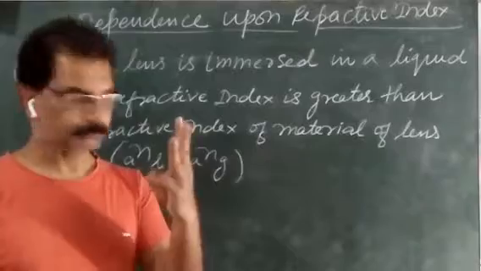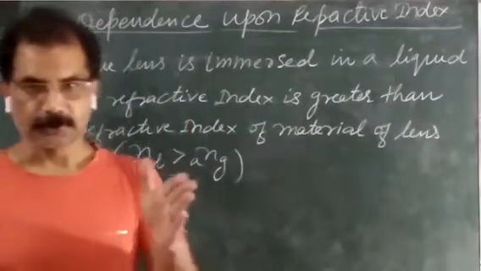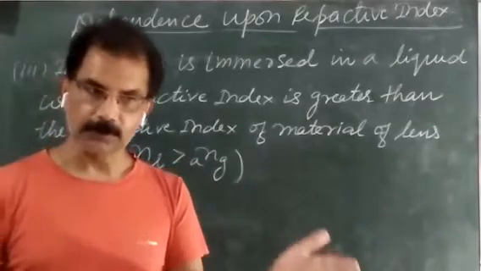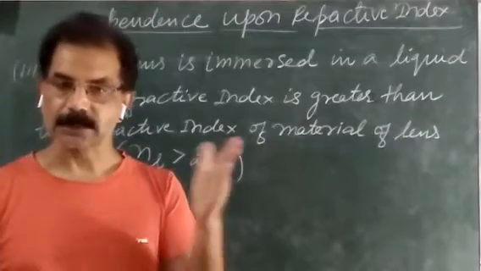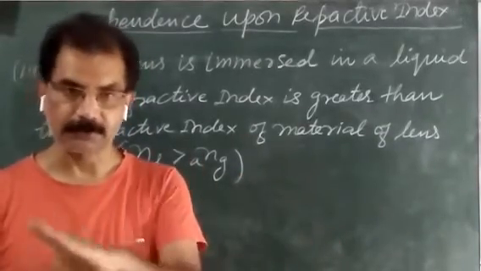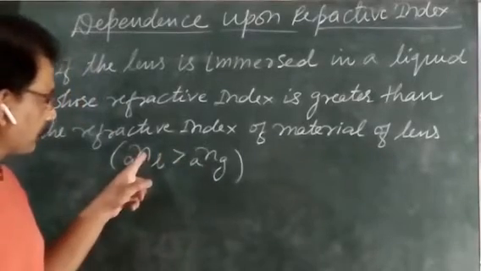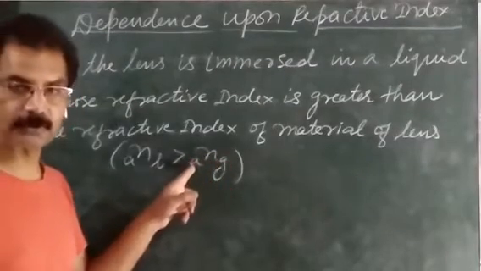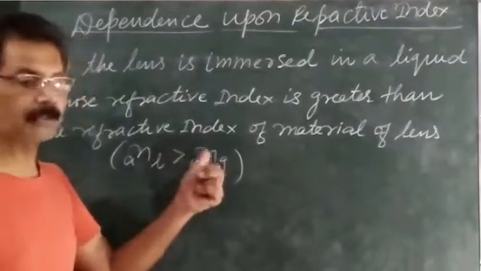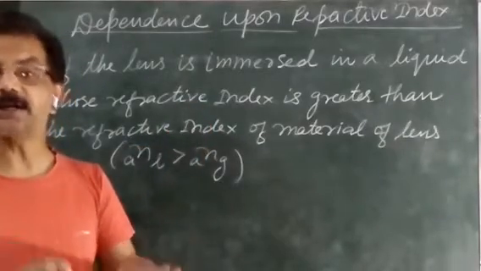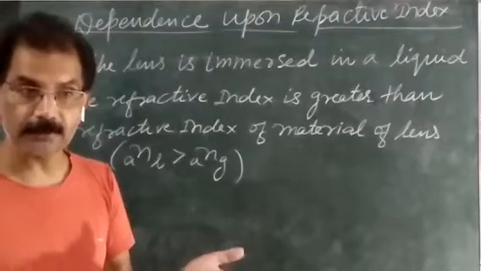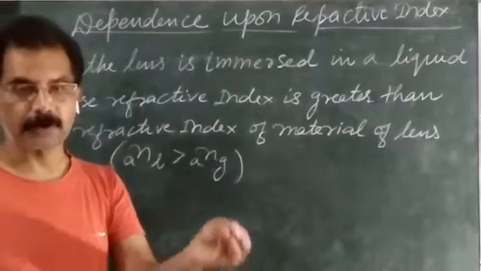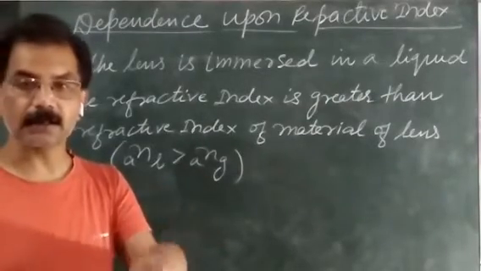So these are the three possibilities: the lens is immersed in a liquid whose refractive index is either less than, equal to, or greater than the refractive index of the material of the lens. In the case of greater than, if the refractive index of the liquid with respect to air is greater than the refractive index of glass with respect to air, then when this lens is immersed in this liquid, it will change its behavior. When a convex lens is immersed, it behaves like a concave lens, and when a concave lens is immersed, it behaves like a convex lens.